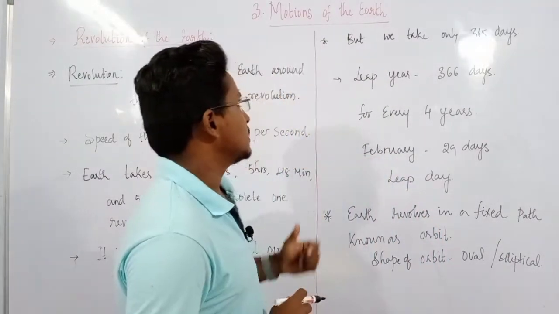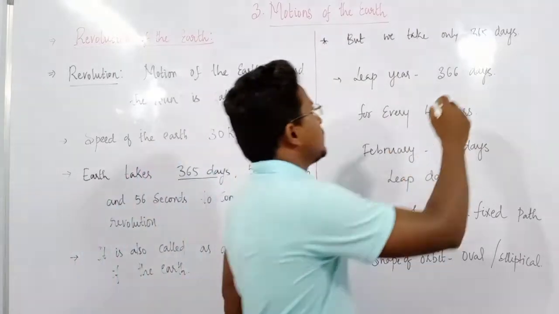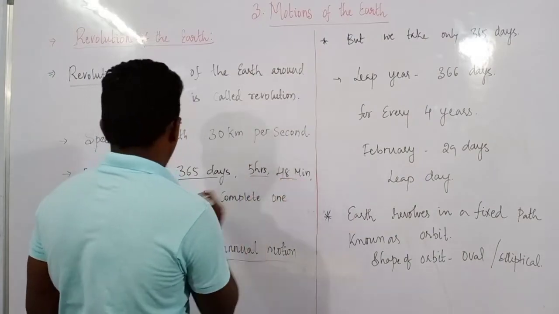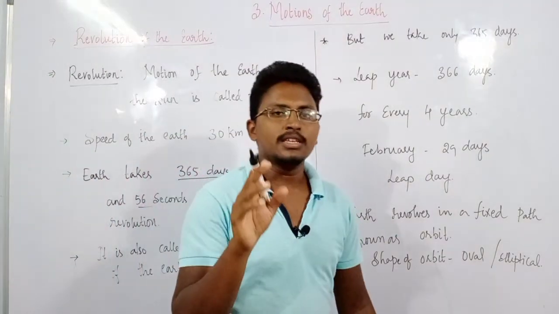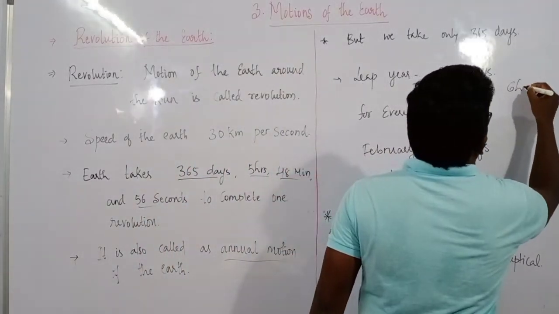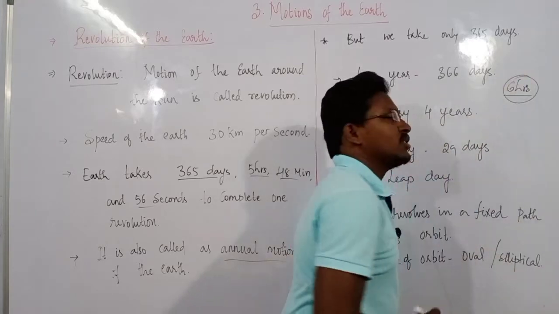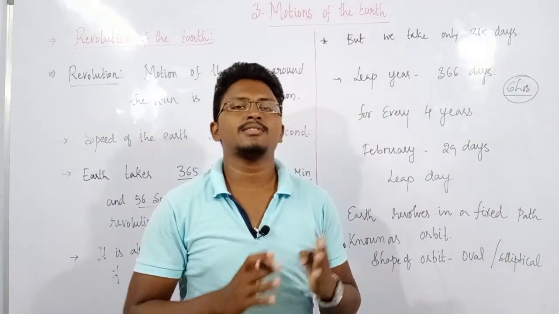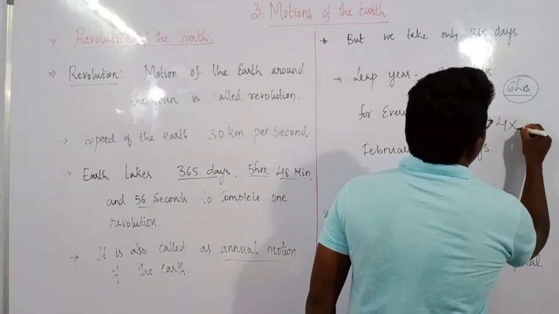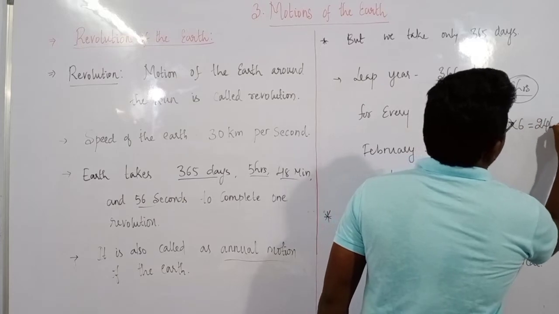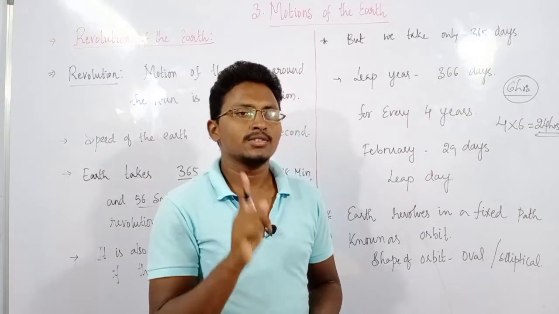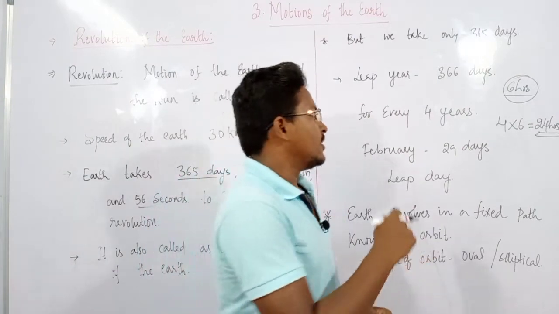Then the other important thing: just now I told you we will take only 365 days. Then what about the remaining 5 hours 48 minutes 56 seconds? This is roughly taken as 6 hours. And what we do is save these 6 hours every year. After completing 4 years, it becomes 4 into 6, exactly 24 hours. 24 hours means, as you all know, 1 day. So this 1 day will be added on every 4th year.